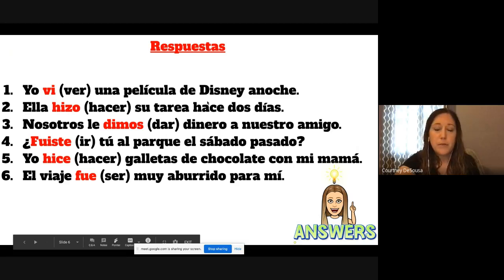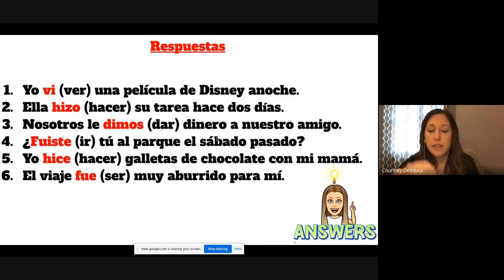So just to point out some important pieces, these words that I incorporated in some of the sentences are really important trigger words for the preterite. They help us know that it's past tense. So a word like anoche means last night. The phrase hace 2 días means 2 days ago. El sábado pasado means last Saturday or past Saturday. So these are phrases in the past that help us know, oh, okay, it's past tense, including the verb.